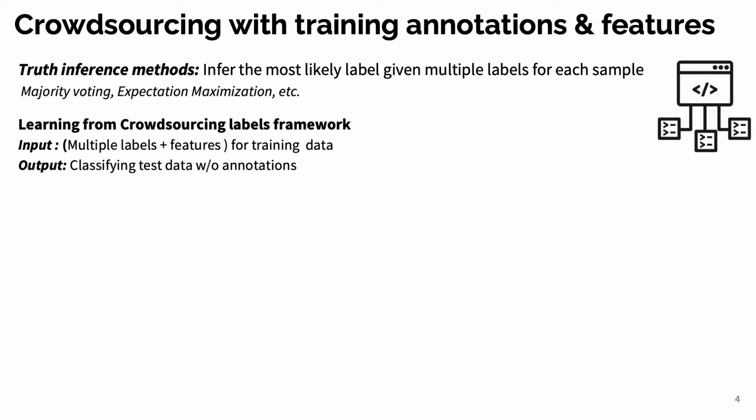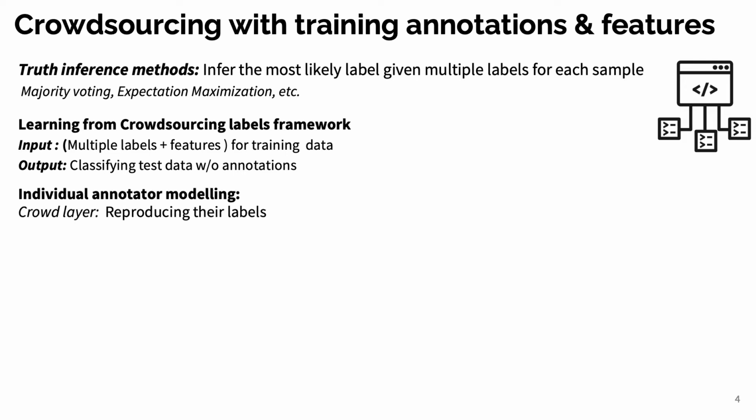Learning from crowdsourcing labels, however, refers to learning a classifier that would predict the class without any annotation. Here, the input is multiple labels for our training data, but not their ground truths, along with their features, and the output is classifying test data using only its features without any annotations. Previous solutions for this problem can be categorized into three groups.